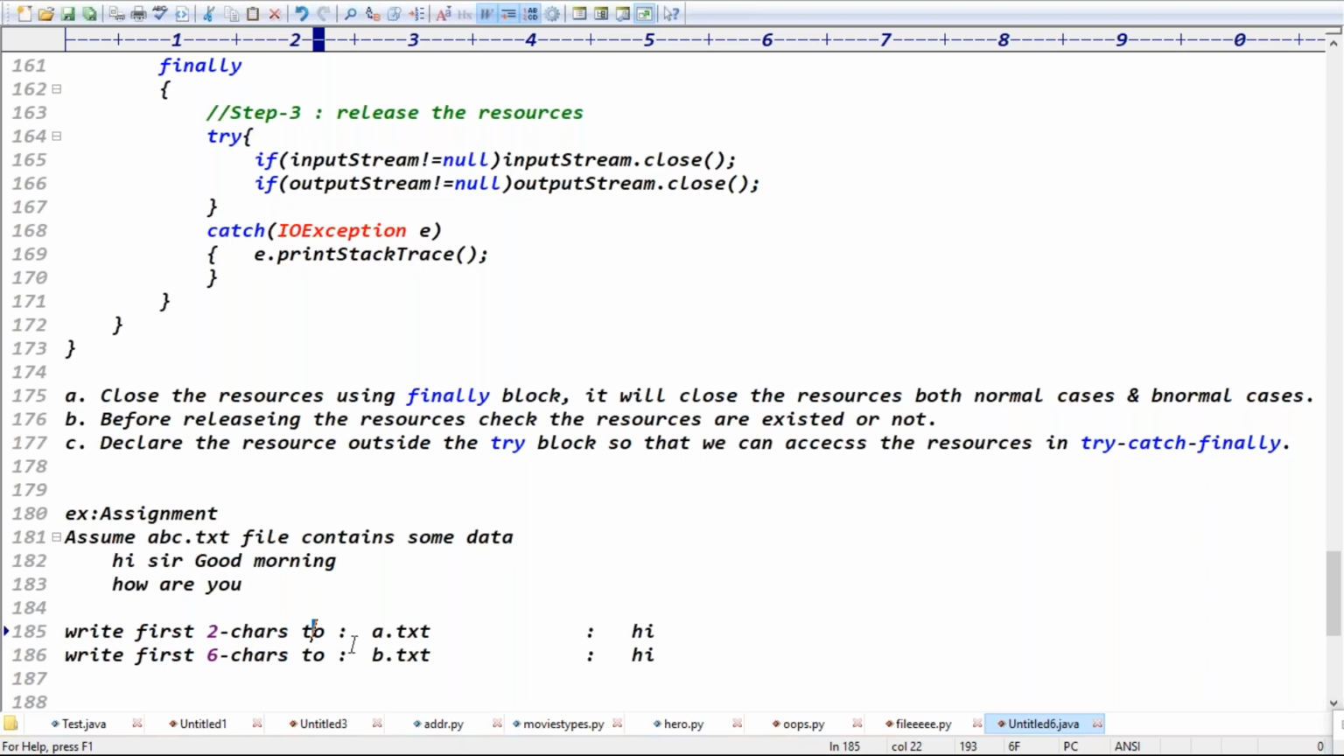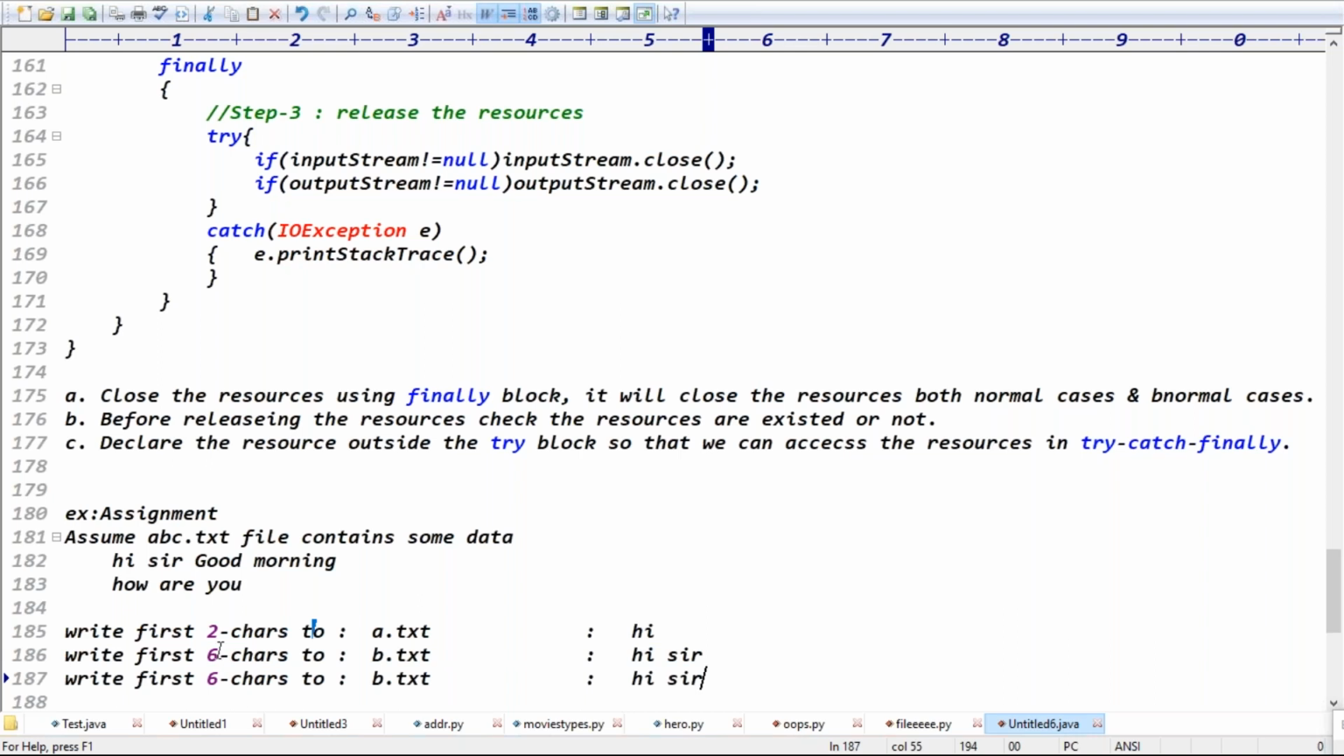That's what, in the b.txt file, what I have to do. I want from the second character onwards, or from the first character onwards again. Write the first six characters to the b.txt file. First six characters means the message you'll get is "hi sir", right? Because hi is two characters, sir is three characters, and space is one character in the middle, plus six characters, right? Yes or no? Exactly, guys.